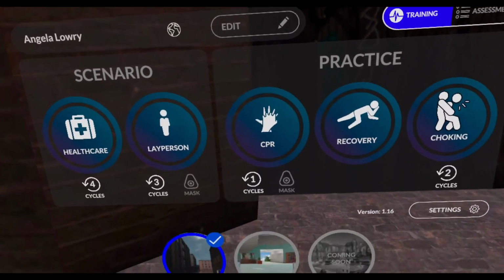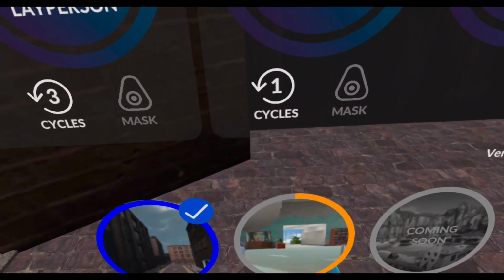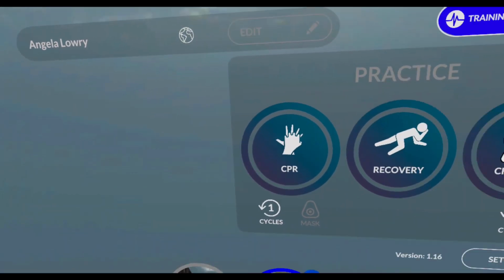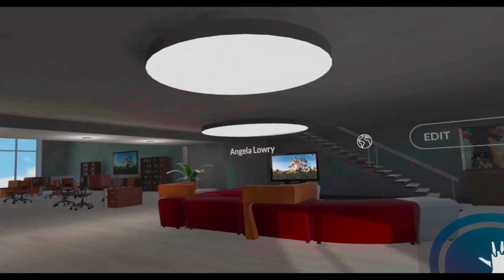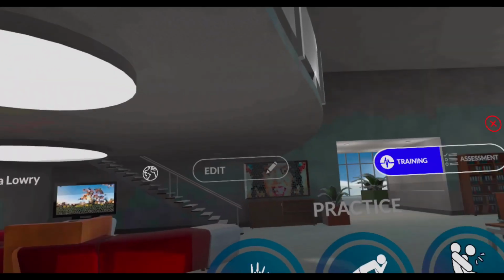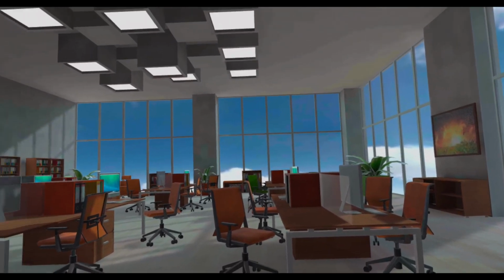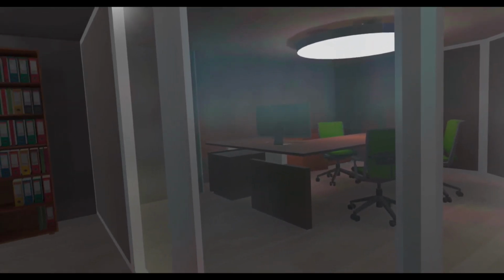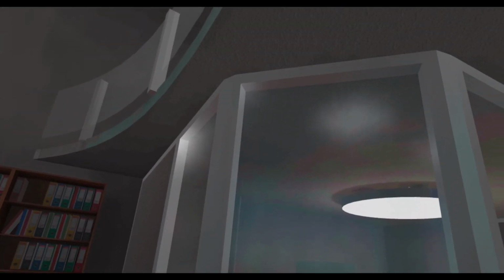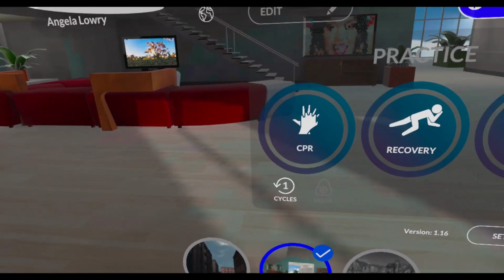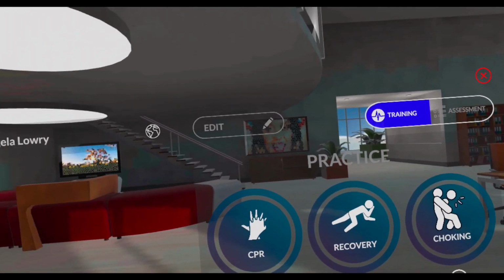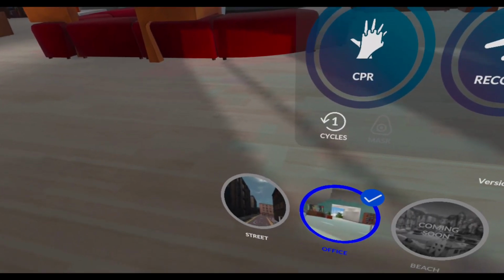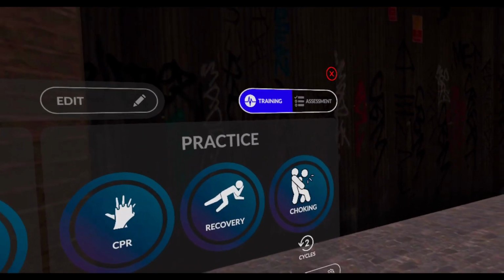Now we recommend trying out the different environments. We have an office environment, and the default street environment.